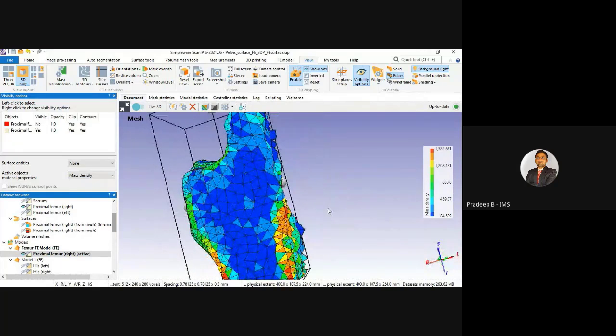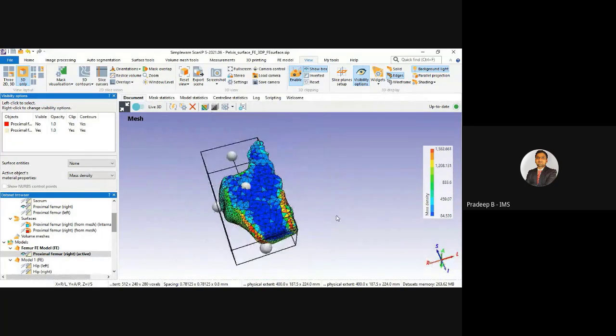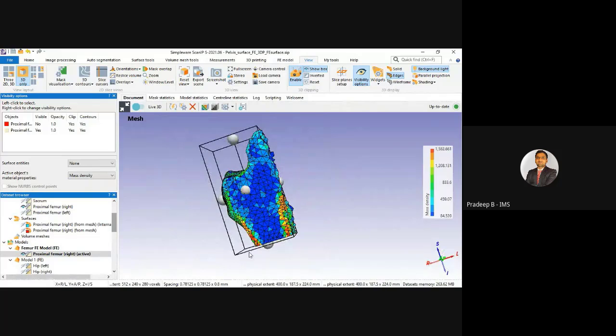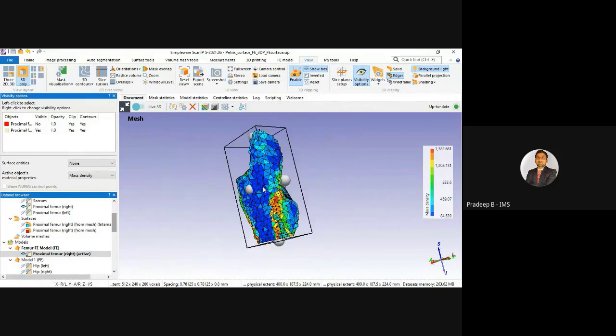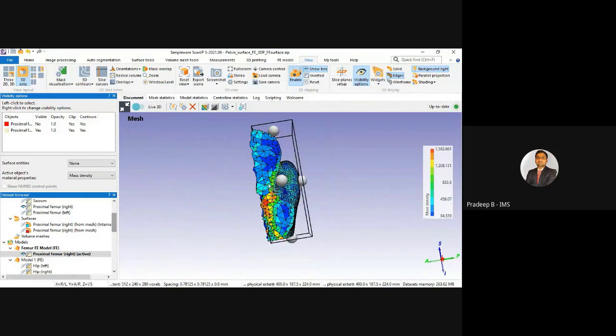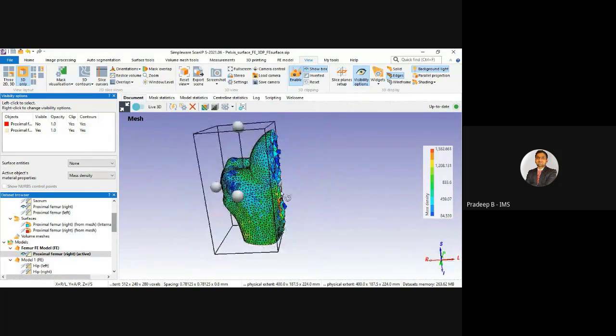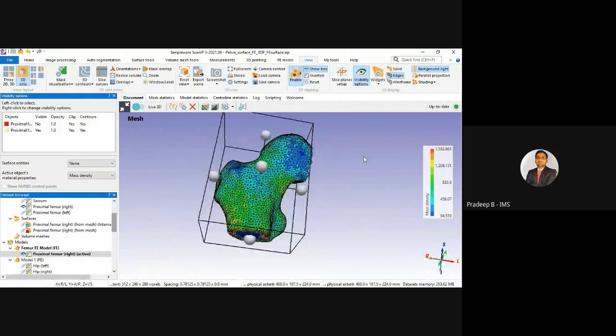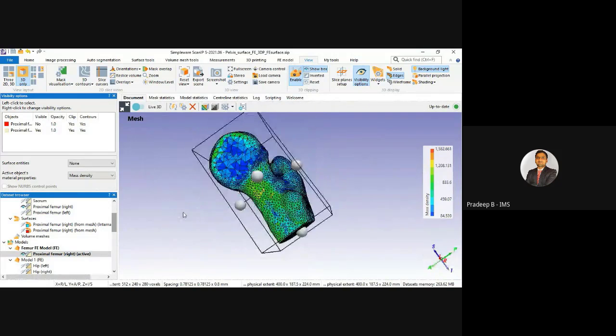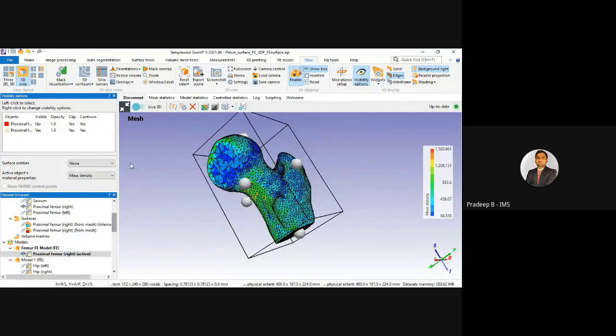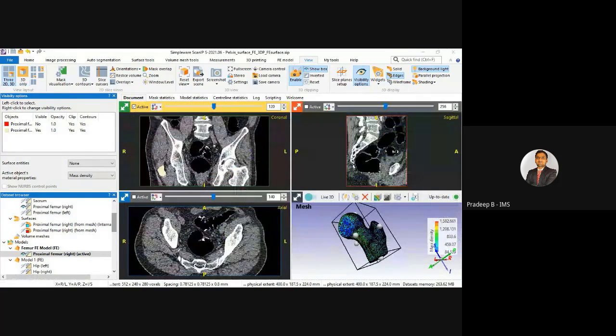Initially, when I was generating this model, I just filled the internal region. So you can see here the mass density range. Okay, I will just import another project.